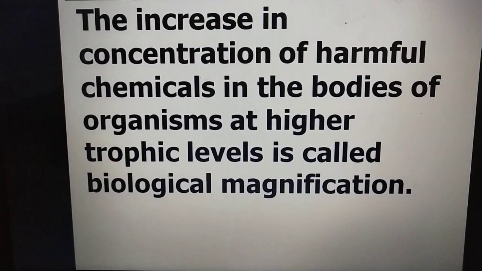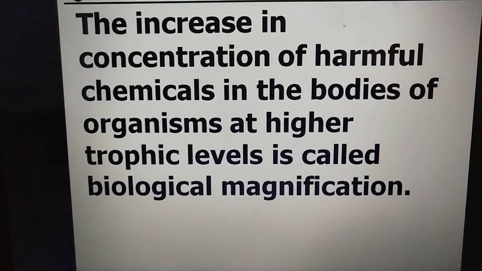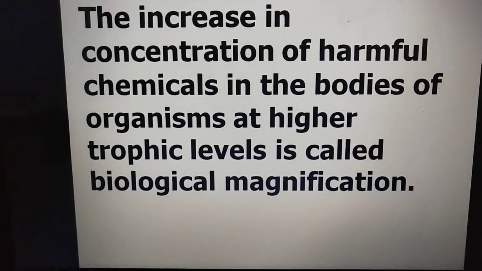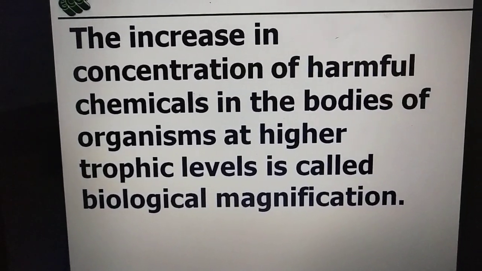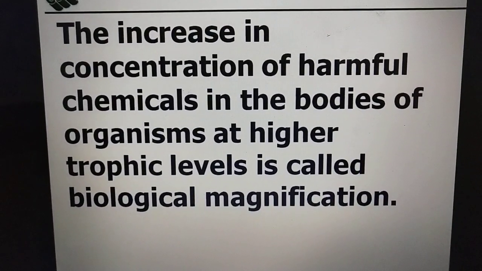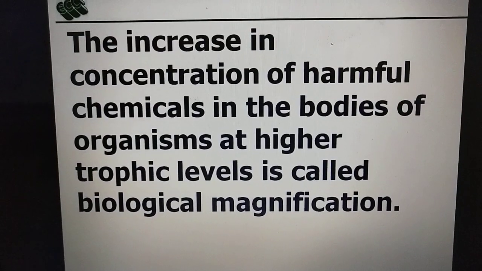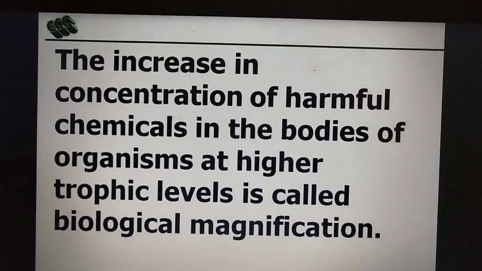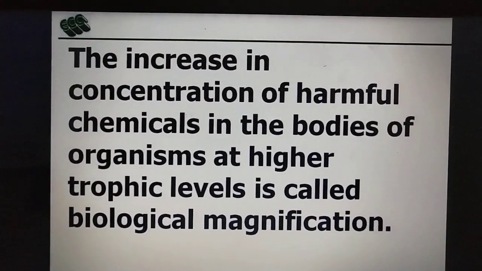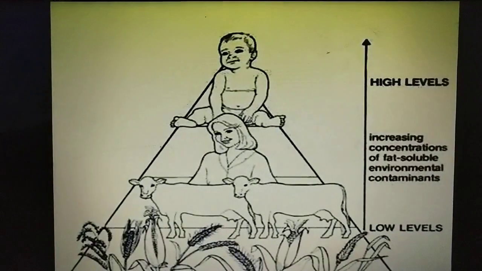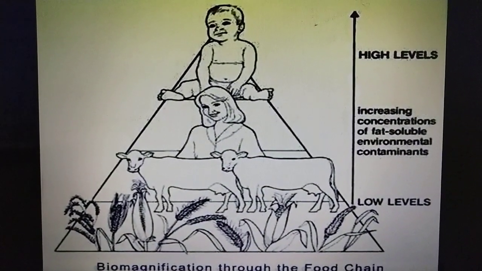Now this large fish is eaten by again a larger fish. Then the concentration will again increase, because it won't be eating only one large fish, it may be eating many large fish. So the accumulation of these chemicals gets increased at each trophic level, and this increase in the concentration of harmful chemicals in the body of the organism at the highest trophic level is called biological magnification. This is showing biological magnification through the food chain.